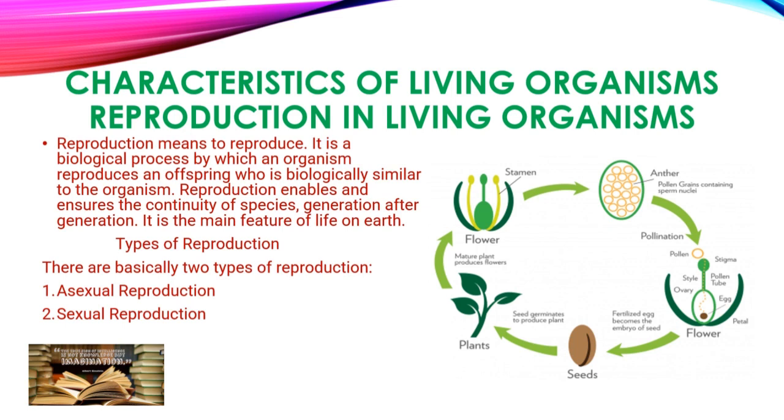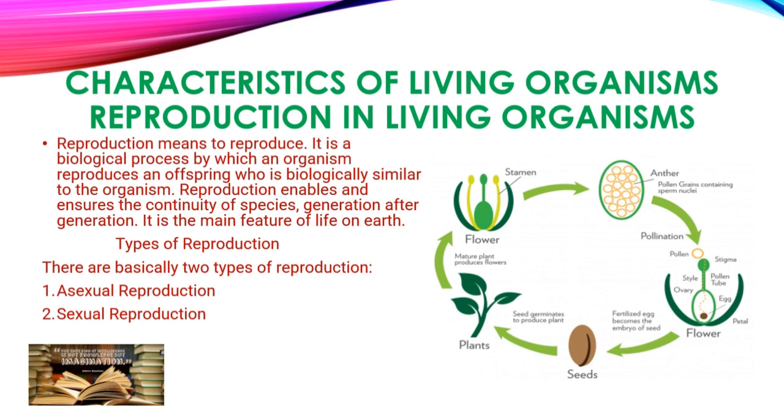We can see so many organisms around us every day because each and every organism reproduces, for which their next generation continues. So the continuation of the species is very important, and it is a vital feature of life on Earth.